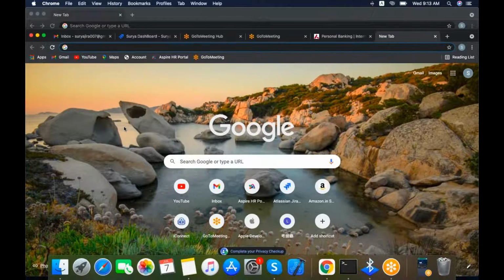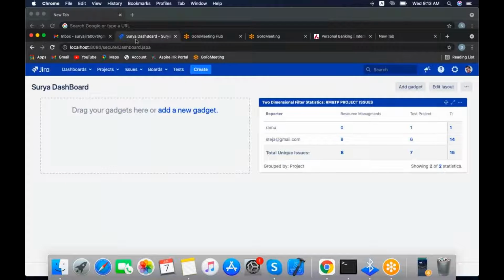how we can set up the cloud. Actually, in Jira software, we have three different platforms: cloud, data center, and server. Recently, from this year, I think February 2nd onwards, they stopped giving new server licenses to anyone, because they are planning to completely shut down the server in the coming years. That's why we have right now cloud and data center. Today we will discuss how we can initiate the cloud.